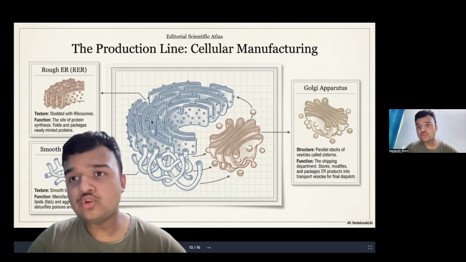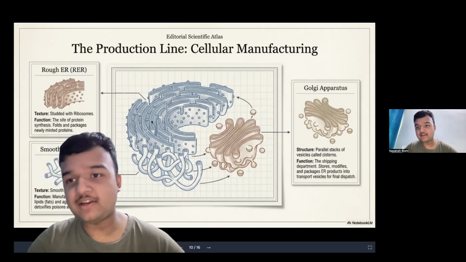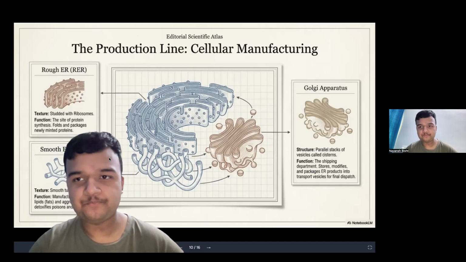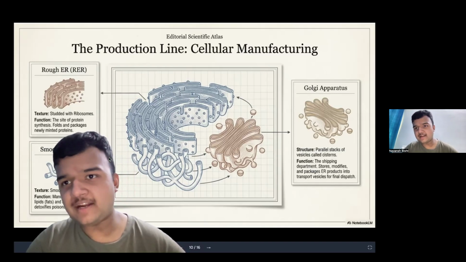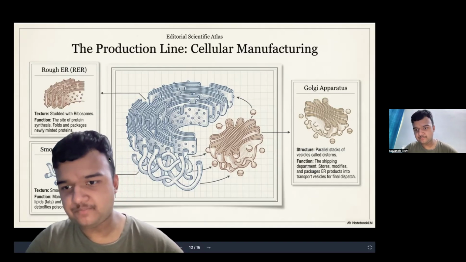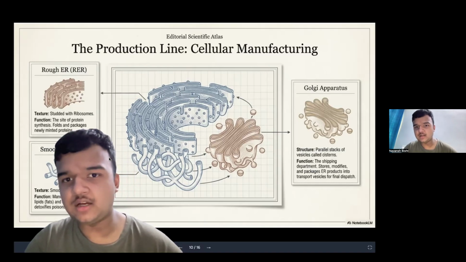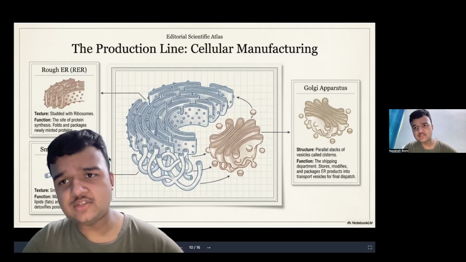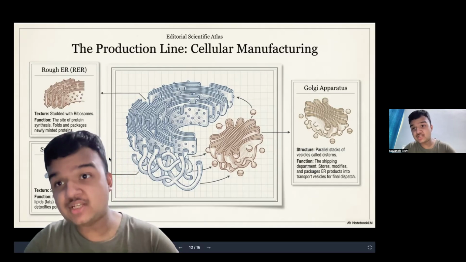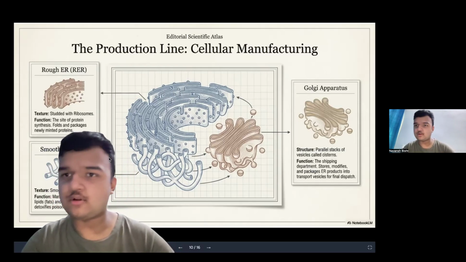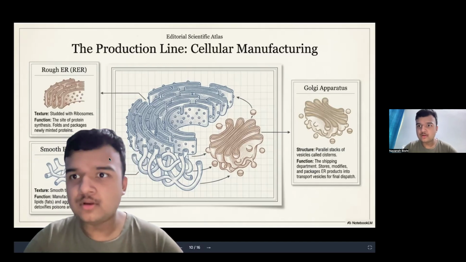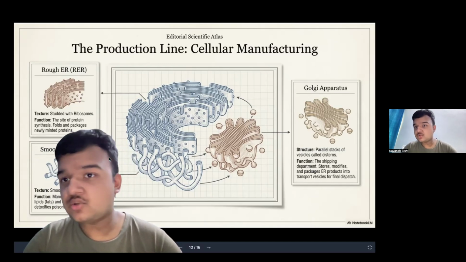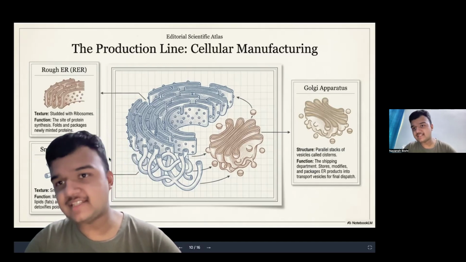So in order to organize them, the Golgi apparatus plays a vital role. Now, what does the Golgi apparatus do? It basically takes the materials manufactured by the endoplasmic reticulum, then does the modification, storage, and packaging, and then transfers it to the other cell organelles. Now, to whom does the Golgi apparatus send this? We'll know that in the next slide.